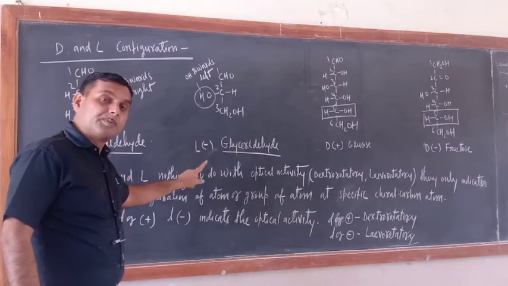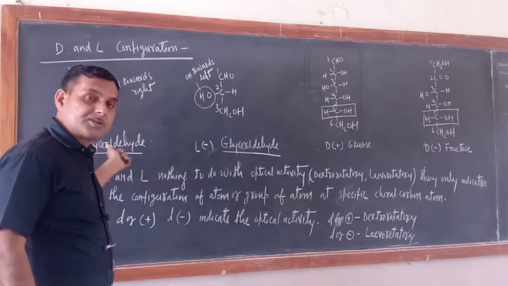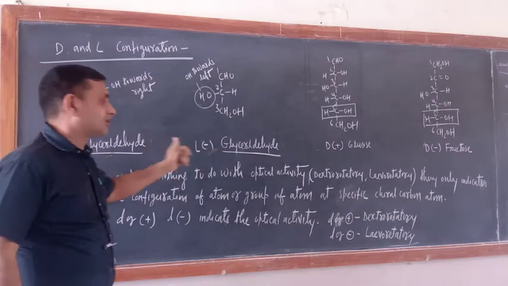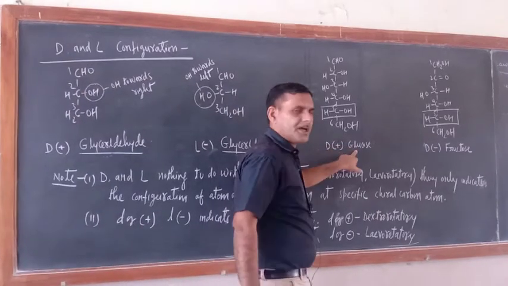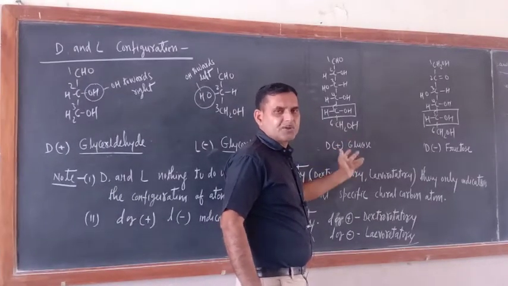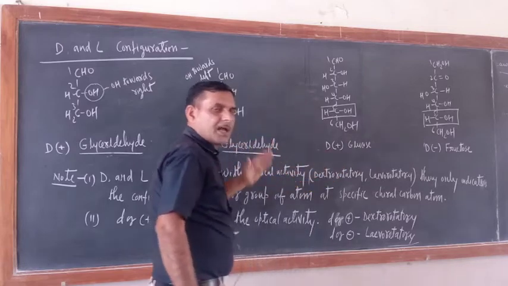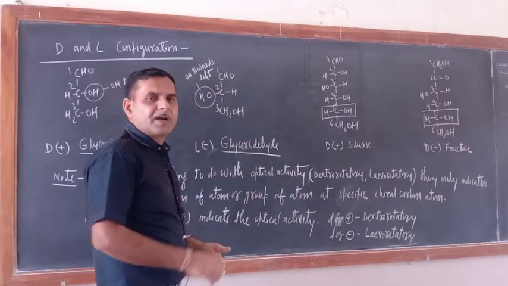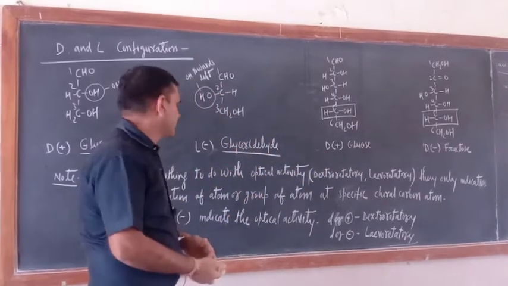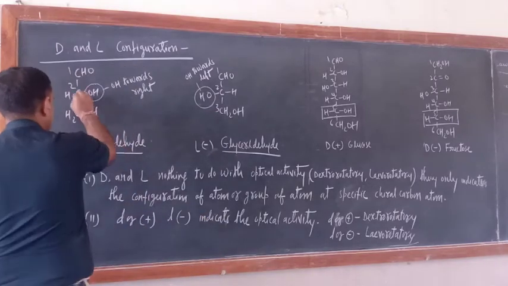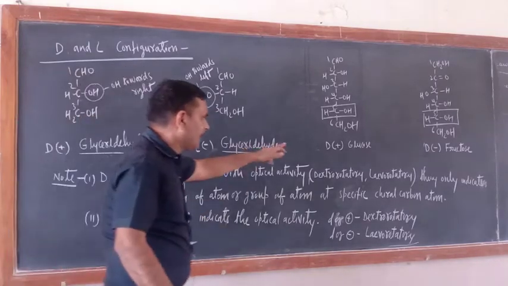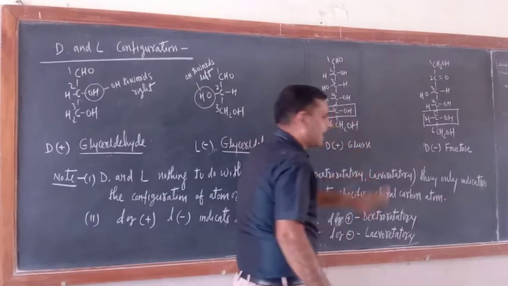If it belongs to D glyceraldehyde, the word D is written before the name. Fortunately, for glucose and fructose the last but one carbon atom, carbon number 5, belongs to D glyceraldehyde. That is why D glucose and D fructose are written.